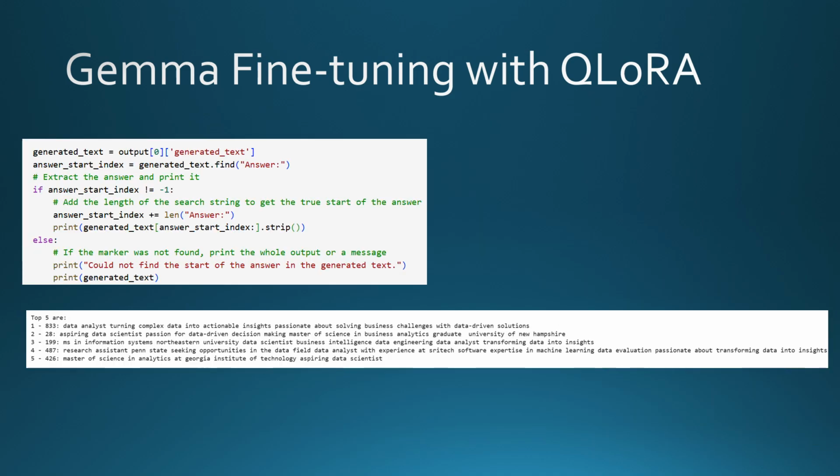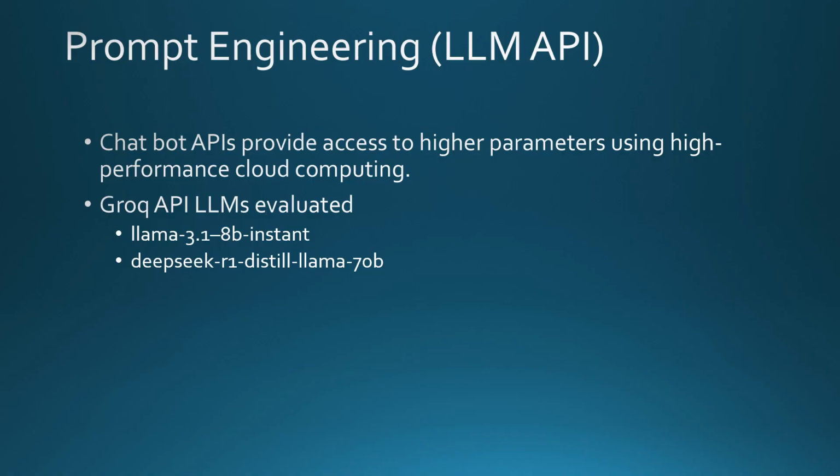After modifying the output to only show text following answer, we achieved the desired result of just showing our top 5 list. We now see the rank, candidate ID, and title for each of the top 5 candidates. If limited on computer resources, chatbot APIs provide a way to access higher parameter LLMs. Through Groq API, the Llama 3.1 8 billion instant and DeepSeek R1 Llama 70 billion were evaluated.